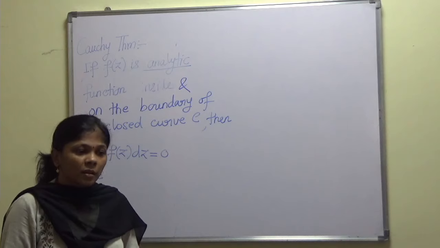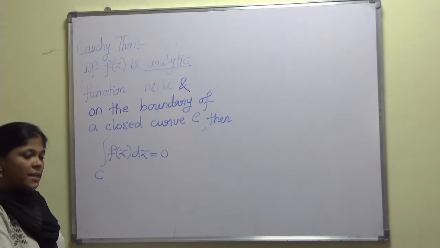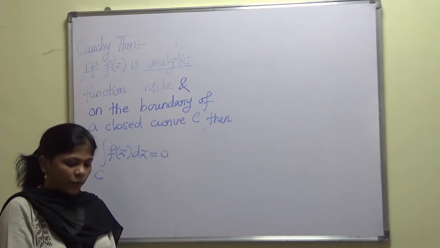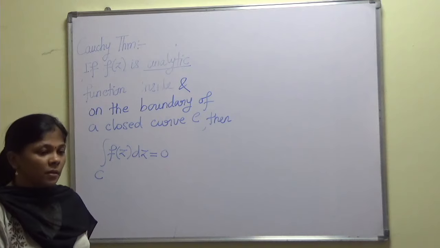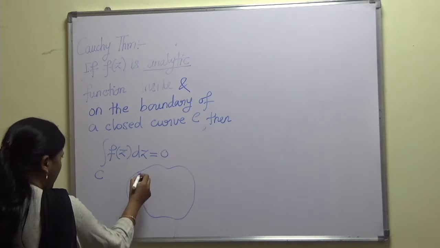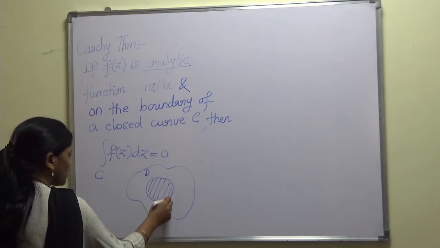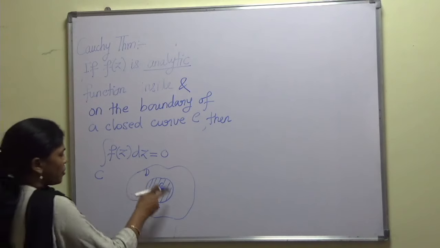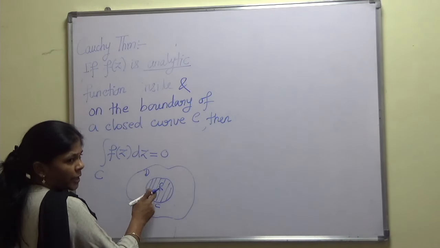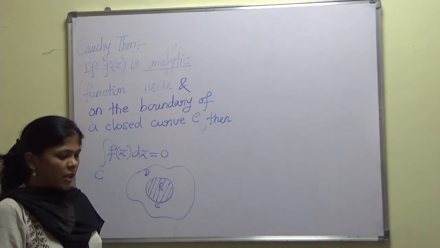We have one more alternate statement for the Cauchy theorem. It says that if f of z is analytic in a simply connected domain D, then the integration of such functions is always 0 for any simple closed curve lying within the region D. Suppose this is the domain D, within which we have a closed curve C enclosing the region R. If you don't find any poles, meaning any points at which the function is non-analytic, then the integration of such functions is always 0. That is what the Cauchy theorem talks about.